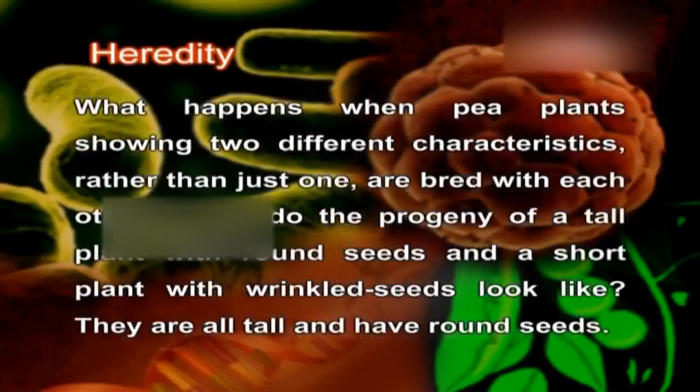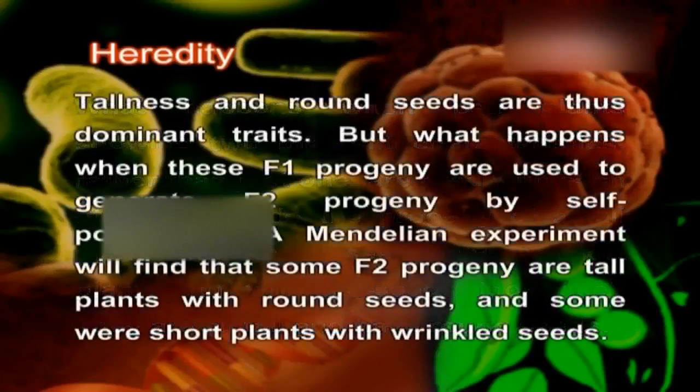What happens when pea plants showing two different characteristics rather than just one are bred with each other? What do the progeny of a tall plant with round seeds and a short plant with wrinkled seeds look like? They are all tall and have round seeds. Tallness and round seeds are thus dominant traits.